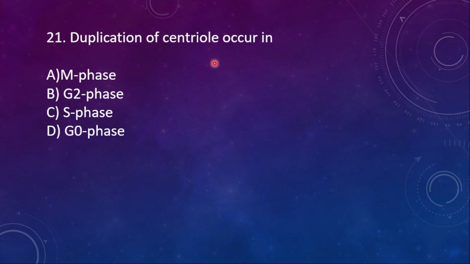Here, duplication of centriole occurs in A, M phase, B, G2 phase, C, S phase, D, G0 phase. So the right option is C, S phase. Duplication of centriole and duplication of the amount of DNA both occur in the S phase only.